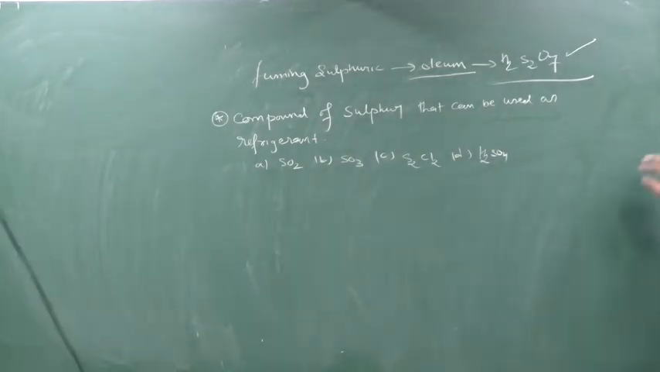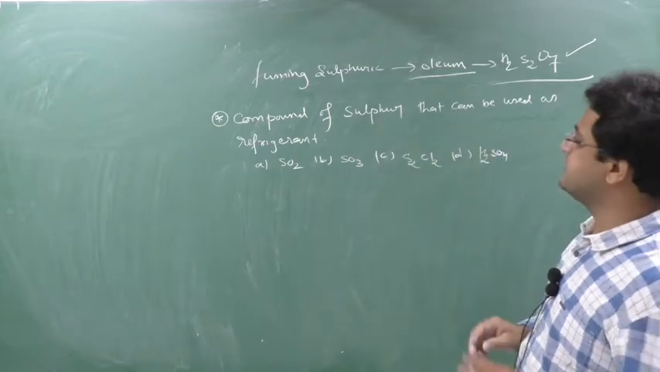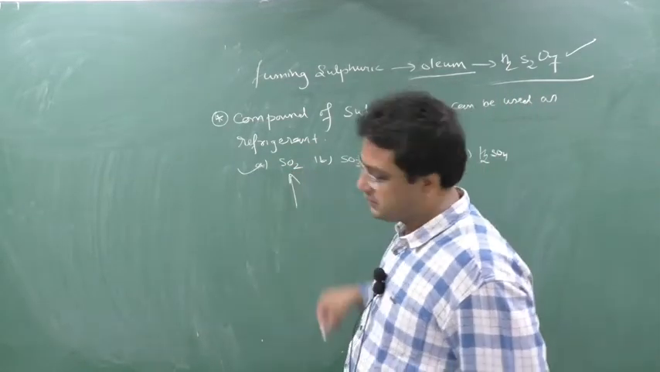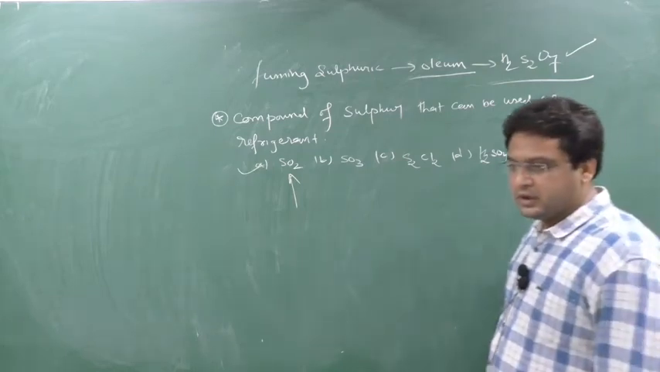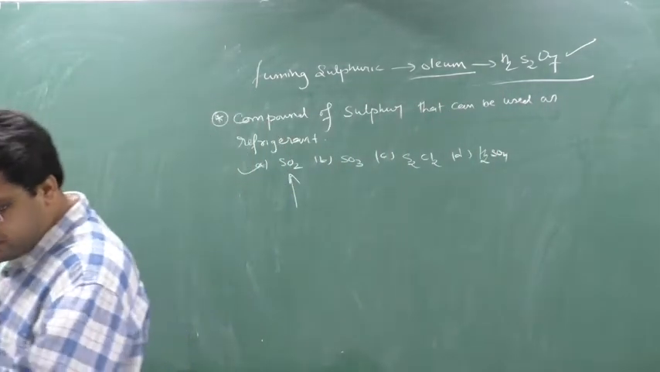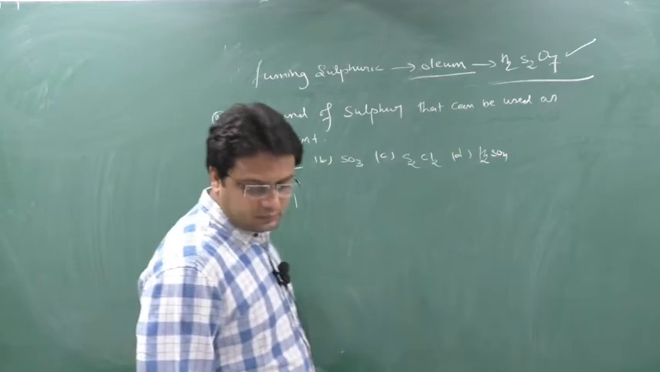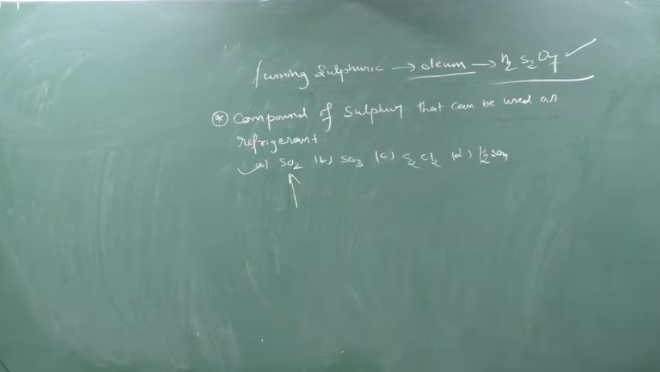Pause the video, think and give the answer. Done? See here. The compound of sulfur that can be used as refrigerant, the correct answer is SO2. This is a theoretical question, so write down the reason. SO2 is used as a refrigerant because of its high heat of vaporization and because it gets easily condensed.